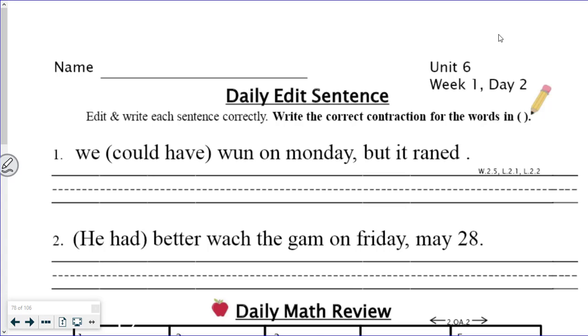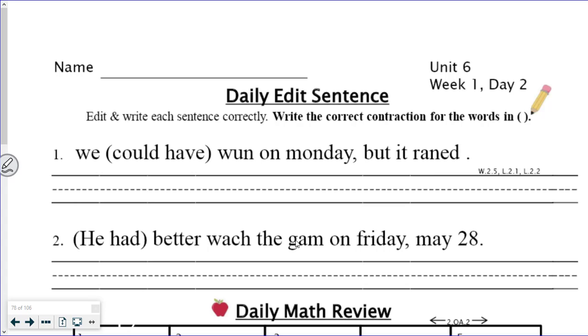Our morning work page is Unit 6, Week 1, Day 2. The directions say edit and write each sentence correctly. Write the correct contraction for the words in parentheses. Number 1 says, we could have won on Monday, but it rained. Fix it up, rewrite it nice and neat on the line.